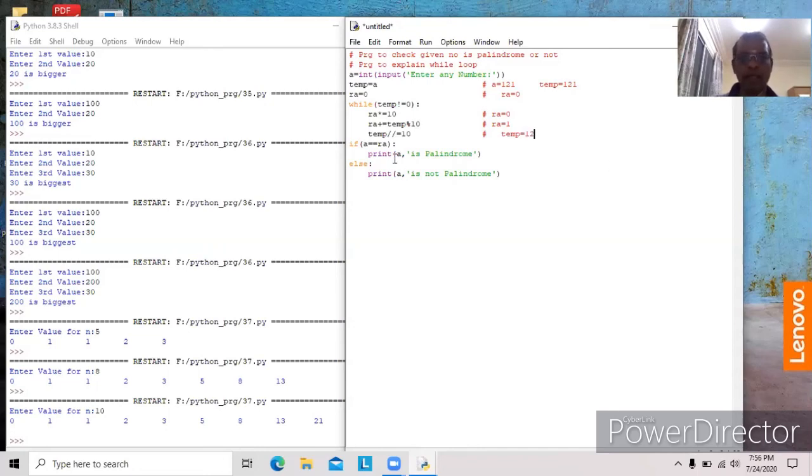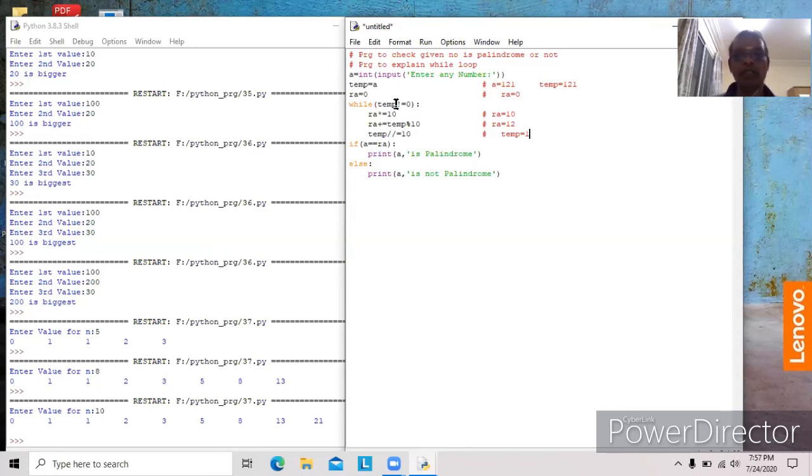Okay. Again it goes here. Temp is 12, 12 is not equal to 0. Once the condition is true, then RA star equal to 10. Already RA is 1, now RA becomes 10. Now RA plus equal to temp modulus 10. Now temp is 12, modulus gives 2. 2 will be added here, then RA becomes 12. Then temp floor division by 10, the 2 will be removed. Now temp contains number 1.